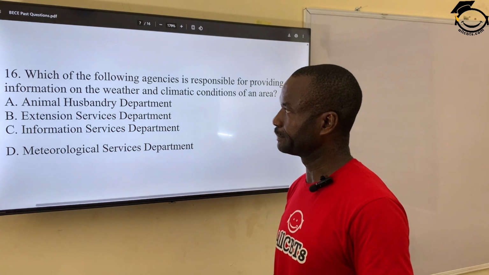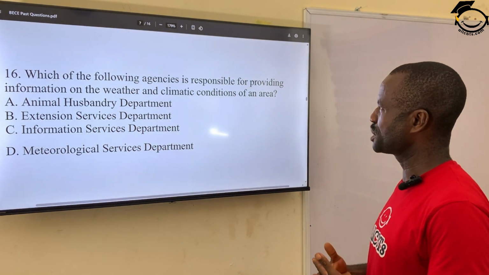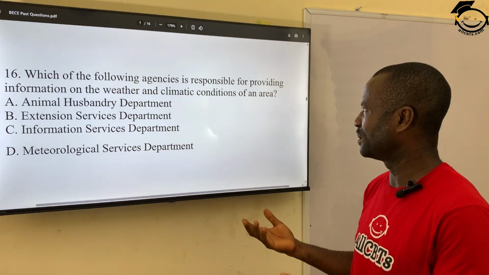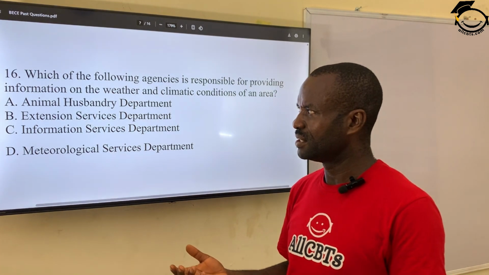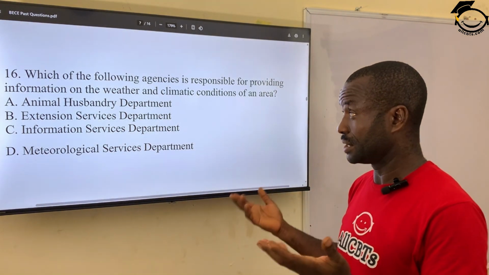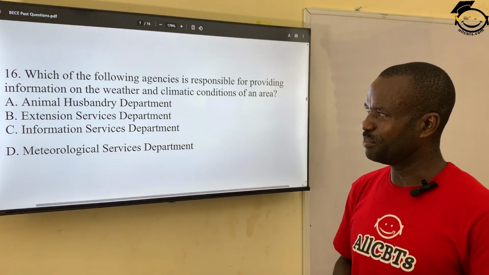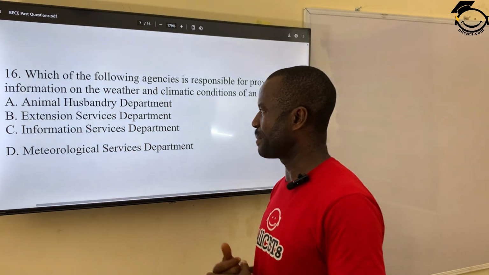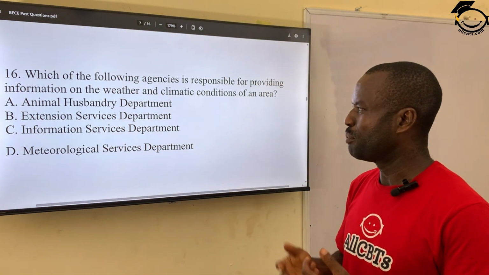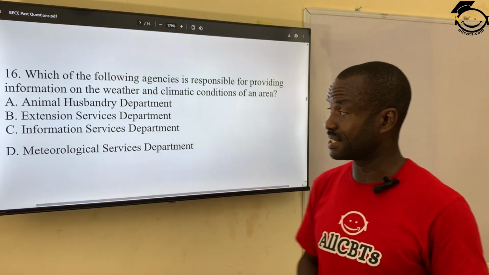Question 16. Which of the following agencies is responsible for providing information on the weather and climatic condition of an area? Those agencies that are responsible for giving us information about weather condition. A. Animal Husbandry Department. B. Extension Services Department. C. Information Service Department. And D. Meteorological Service Department. The correct answer is Meteorological Service Department.